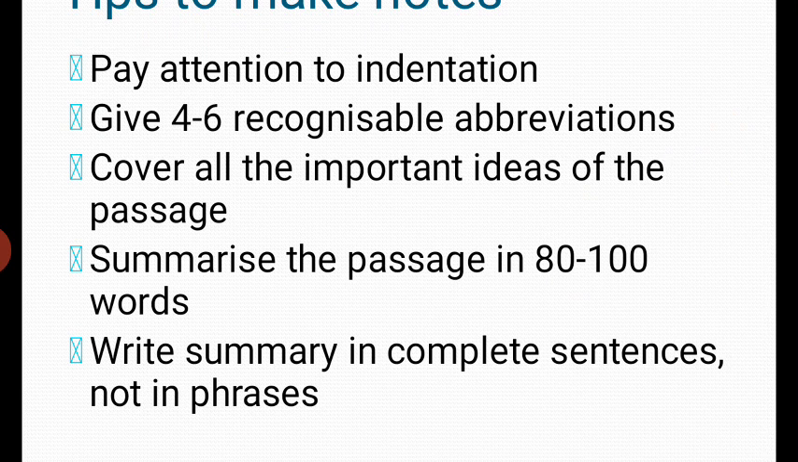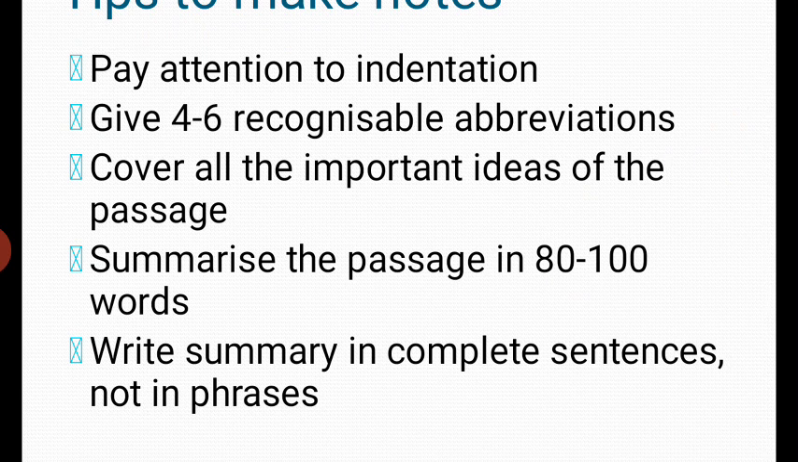So you can simply do one thing. The phrases that you have used in your notes can be expanded into complete sentences, and that is how you can write your summary. You do not need to read the entire passage once again. That will simply be a wastage of time.